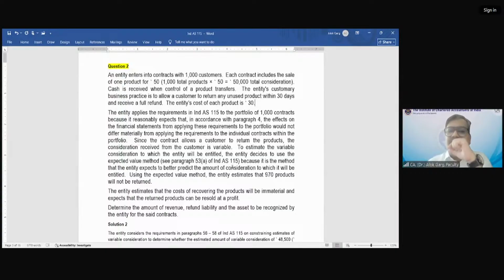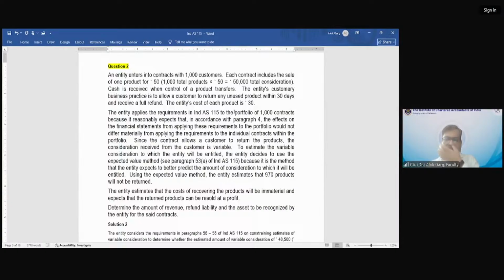Yes. So the entity applies the requirement in Ind AS 115 to the portfolio of 1,000 contracts because it reasonably expects that, in accordance with paragraph number 4, the effect on the financial statements from applying these requirements to the portfolio would not differ materially from applying the requirement to the individual contracts within the portfolio, right?